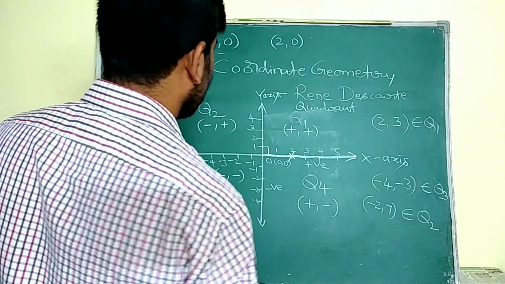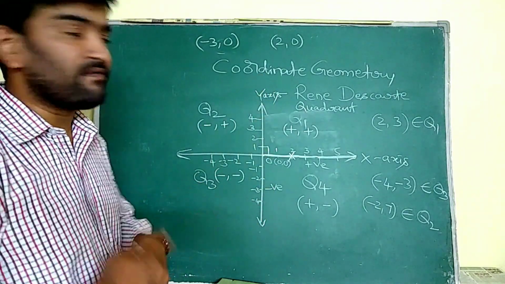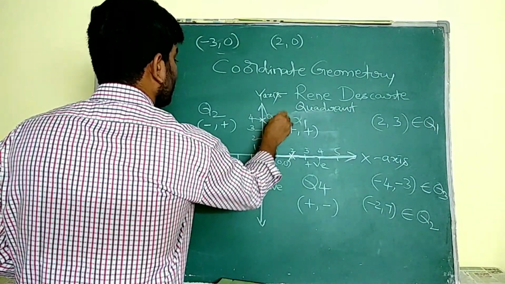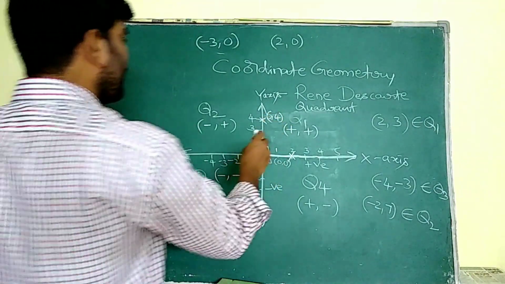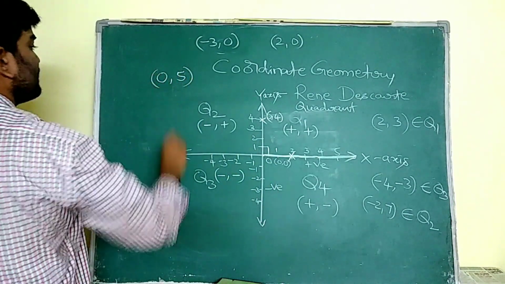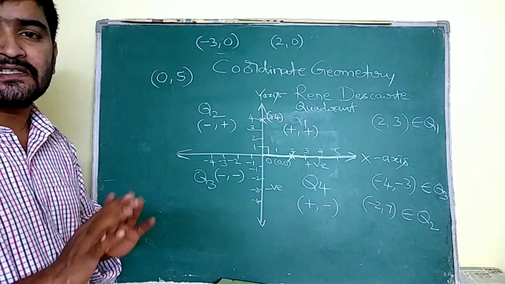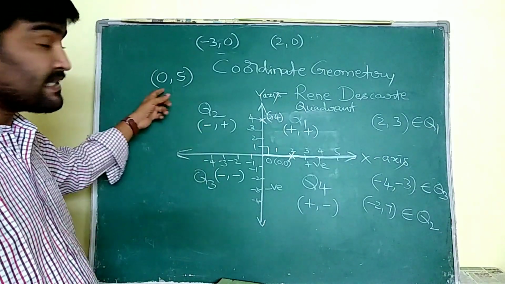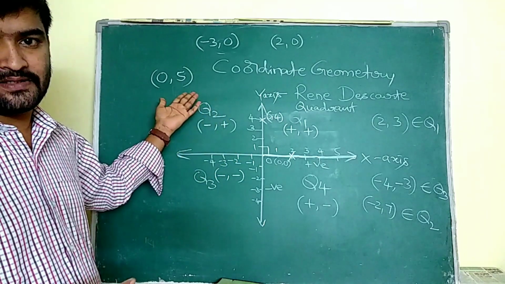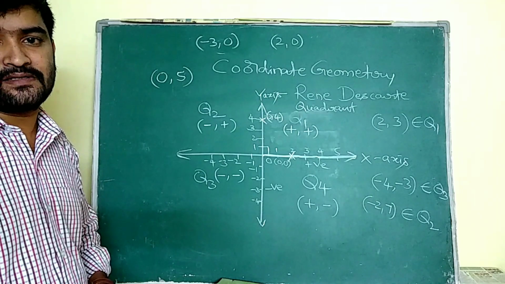In a similar way, every point on the y-axis is in the form (0, some value). For example, if I want to represent this point, it is (0, 4). If I ask you which quadrant (0, 5) belongs to, definitely we are going to say that this (0, 5) does not belong to any of the quadrants, but it belongs to the y-axis. In general, the y-axis. Specifically, this (0, 5) belongs to the positive y-axis.